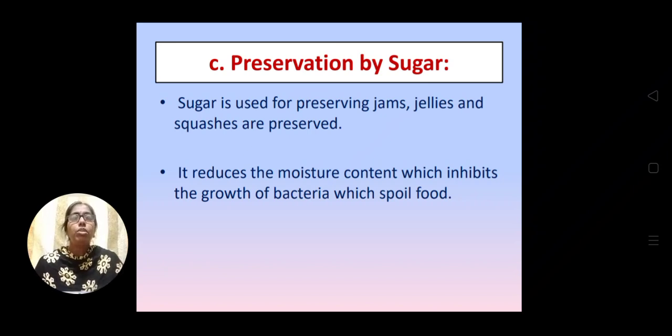A large amount of sugar is added to them because sugar can also prevent the growth of microbes on these food items. That's why sugar is used for preserving jams, jellies, squashes. And this sugar reduces the moisture content, which inhibits the growth of the bacteria which generally spoil the food.